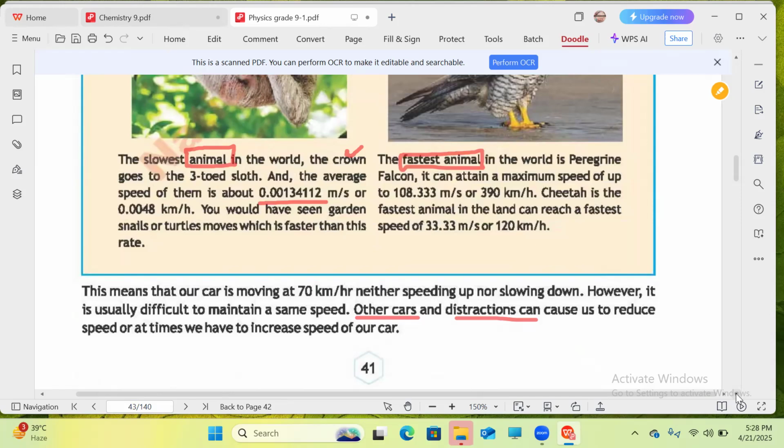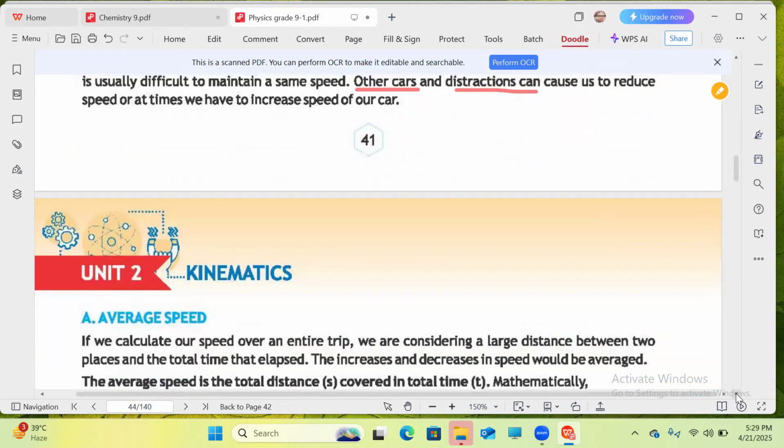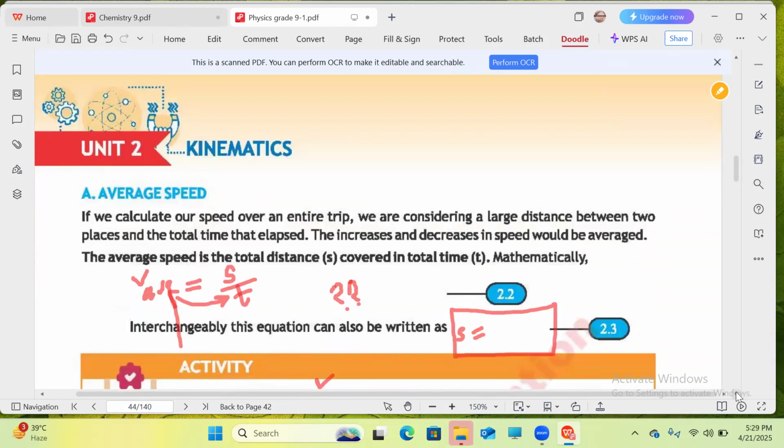Sorry, average speed is the total distance covered in total time. Mathematically, V average equals total distance divided by total time, equals S upon T. Instantaneous speed is the speed we have at that exact, particular time. And uniform and variable speed: in uniform speed, an object does not get slower and maintains the same speed. This is all we learned in today's lecture.